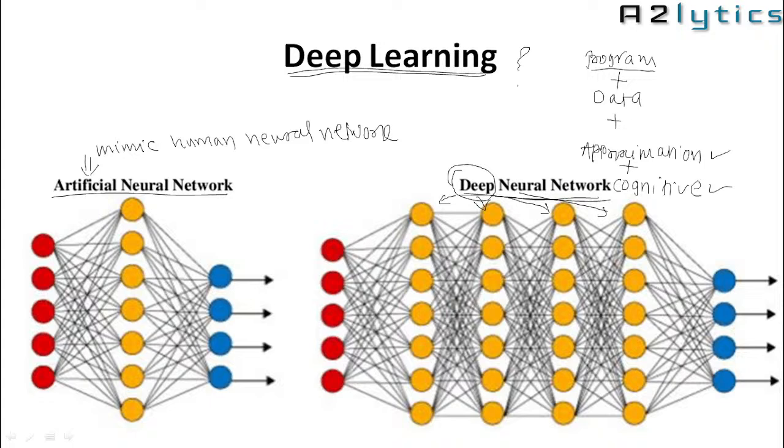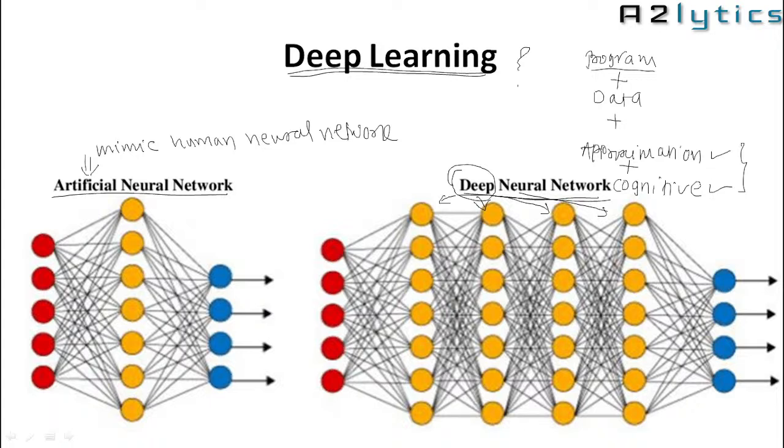Human brain uses cognitive concept while performing the task, while learning the task. So we want to make the machine work according to these features. We want to bring these features into machine, approximation feature, cognitive feature in the machine. And that type of learning, that type of training is called as a deep learning.